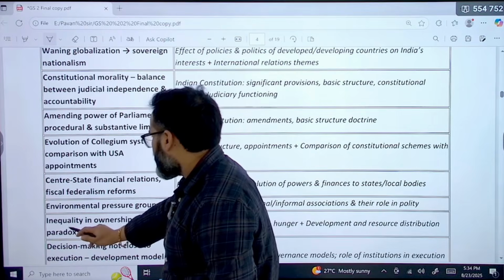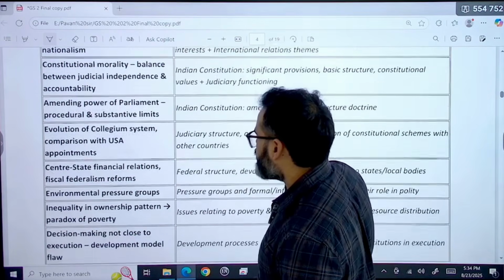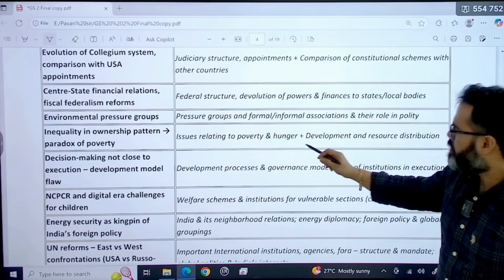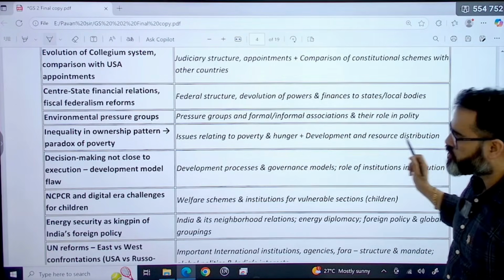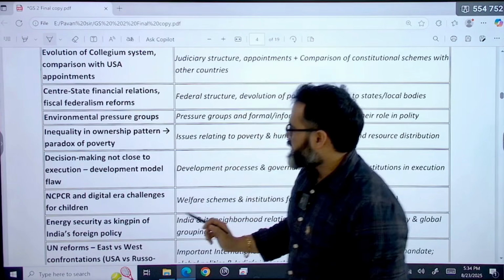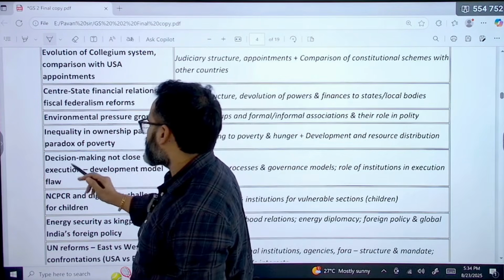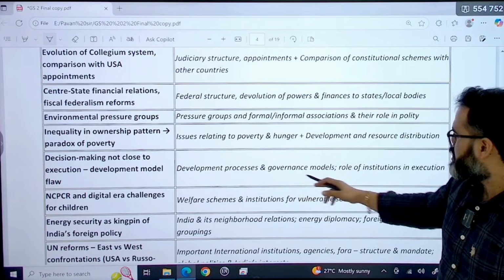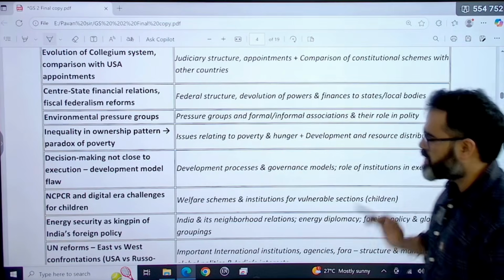Next question is inequality in ownership patterns, the paradox of poverty. This was about issues relating to poverty and hunger, development and resource distribution. Next is decision-making not close to execution, development model flaw. This was about the development process and governance model, role of institutions and execution.